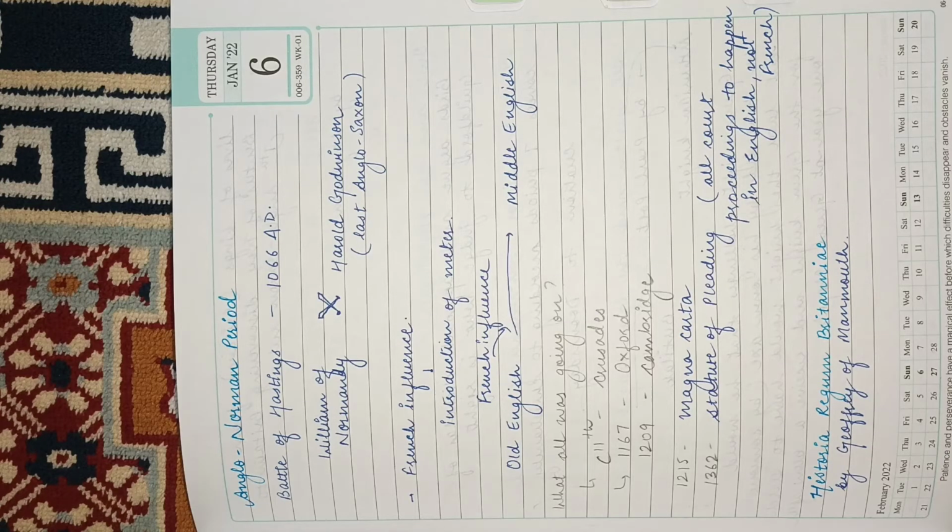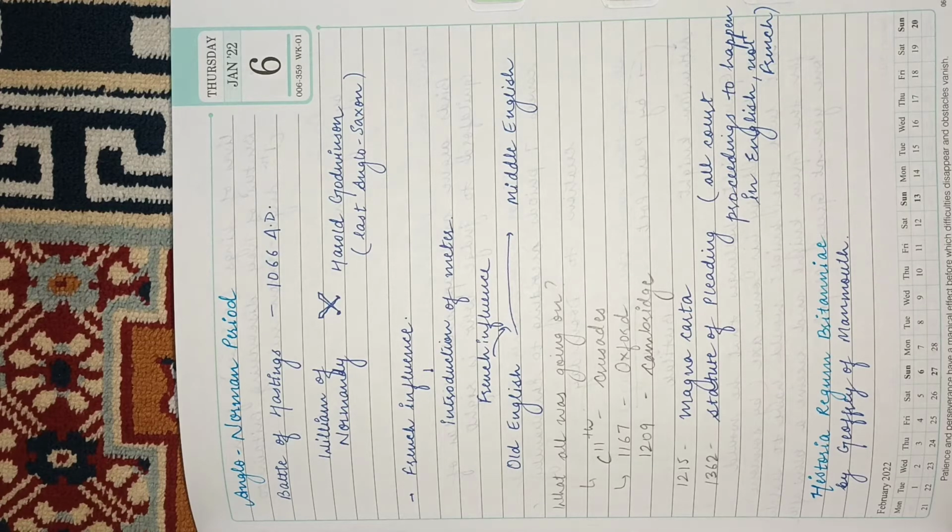This is lecture number 2, Anglo-Norman period. I've already talked about the Anglo-Saxon period, or the Old English literature period, in the previous video. In case you haven't checked that out, please go and see it first. Link is going to be in the description and in the comment section. I would recommend watching it first because then you'll have a better understanding of what we're going to do now. In case you already know about the Old English period, then you can perhaps see this one.